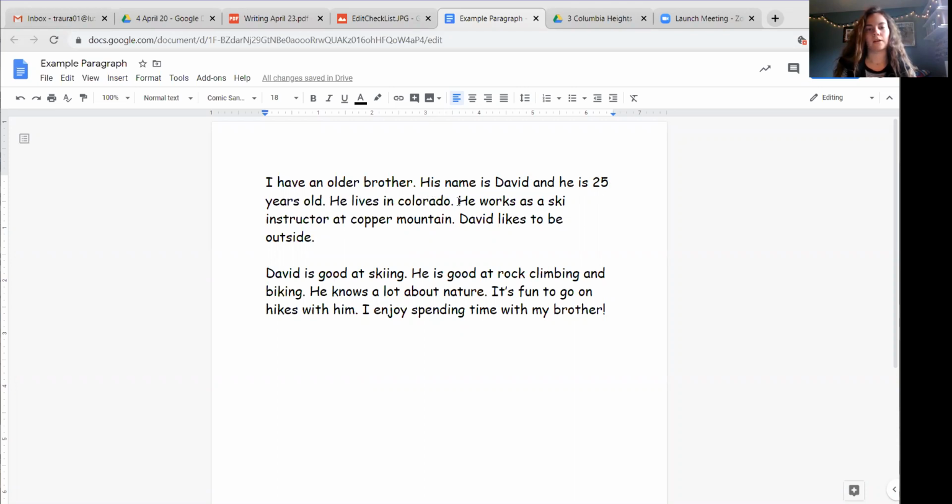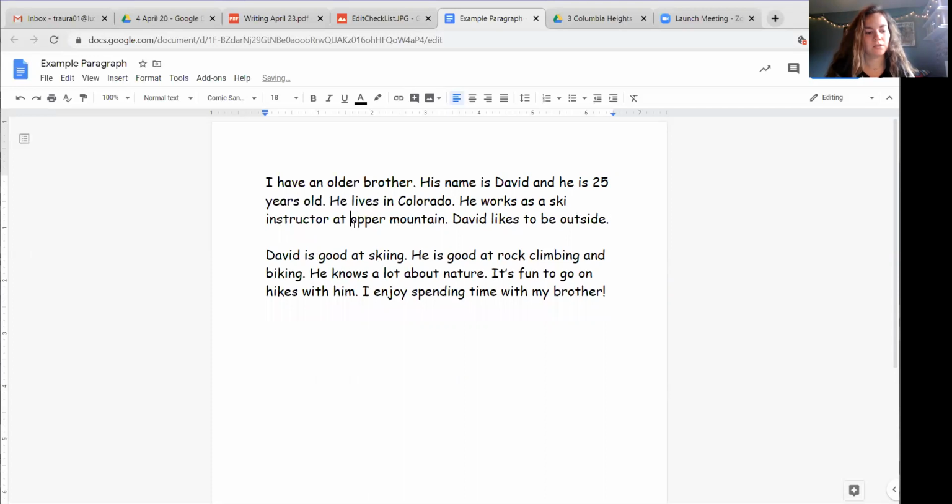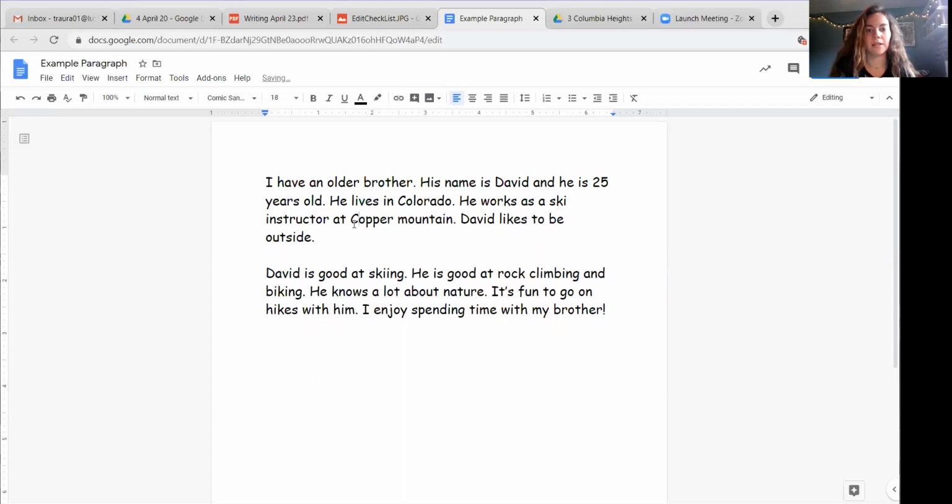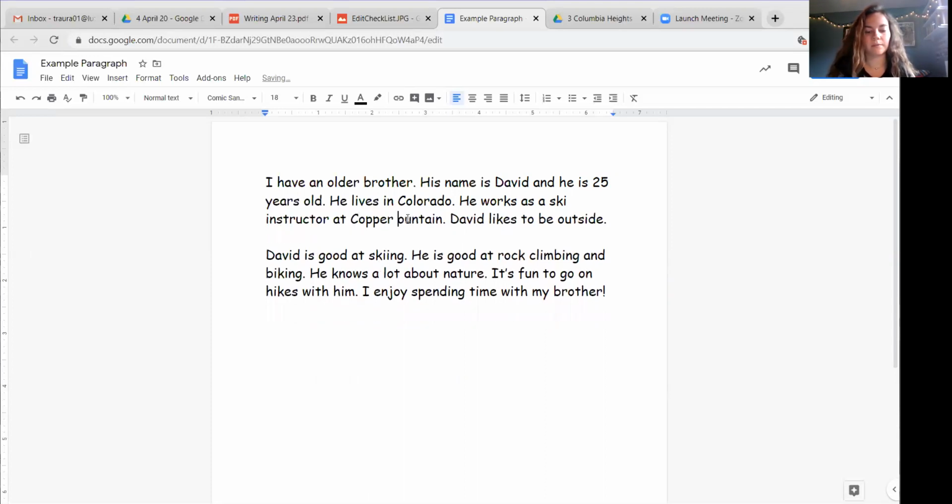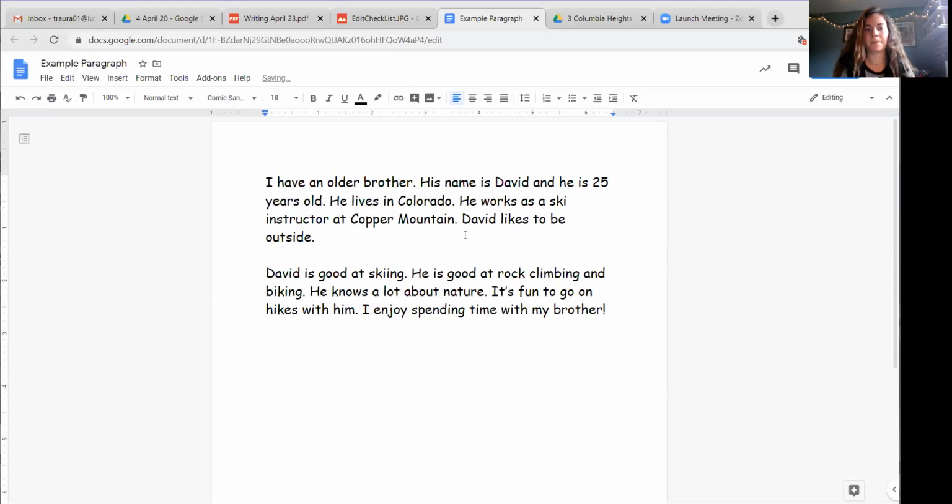He lives in Colorado. Oh, Colorado is a place. That needs to be capitalized. He works as a ski instructor at Copper Mountain. Oh, and you know what? Copper Mountain is the name of the place that he works. So that also has to be capitalized. So again, my shift key, C, hold down my shift key, M.